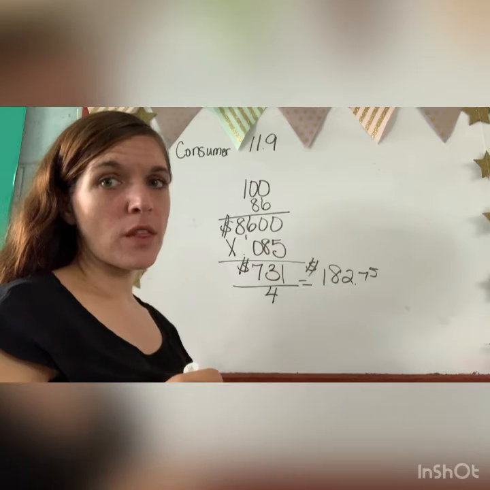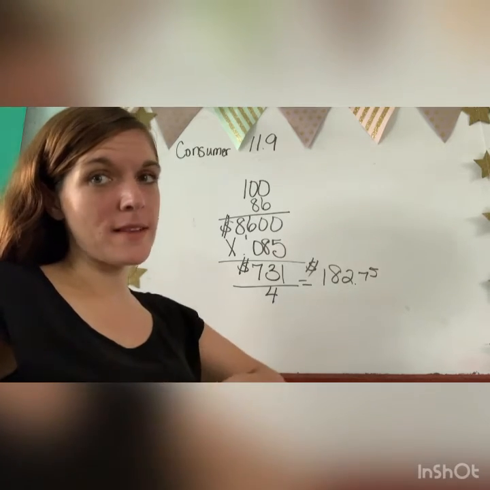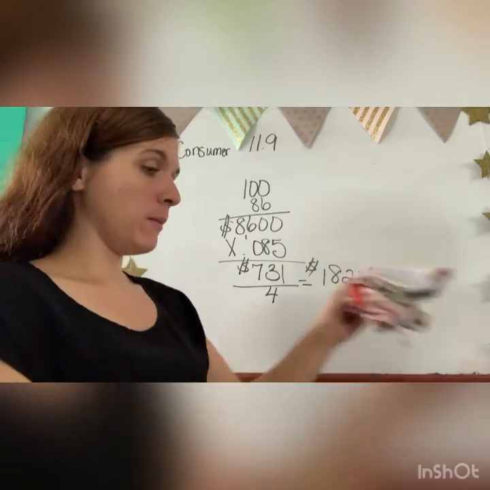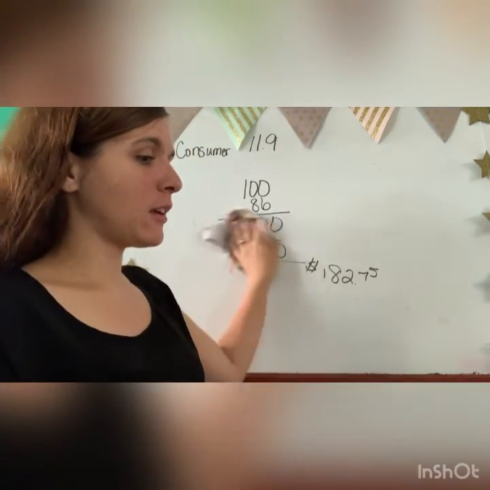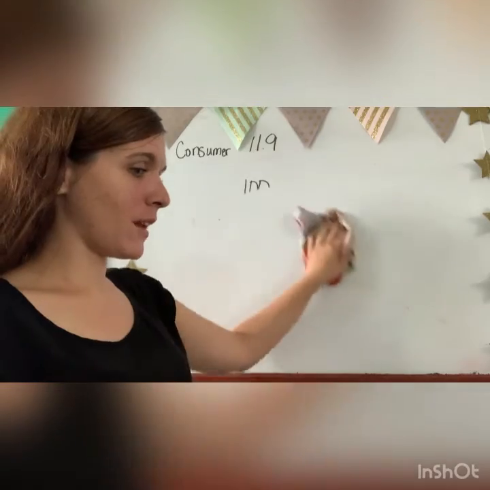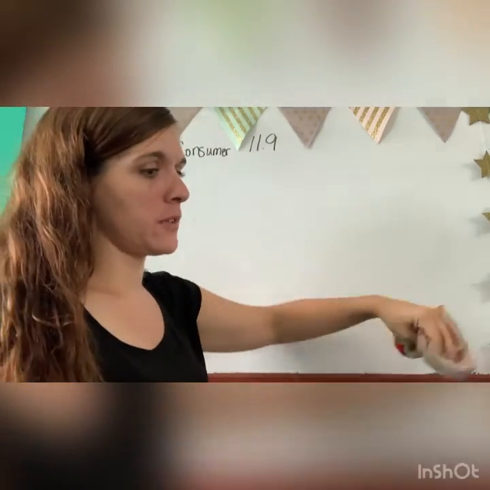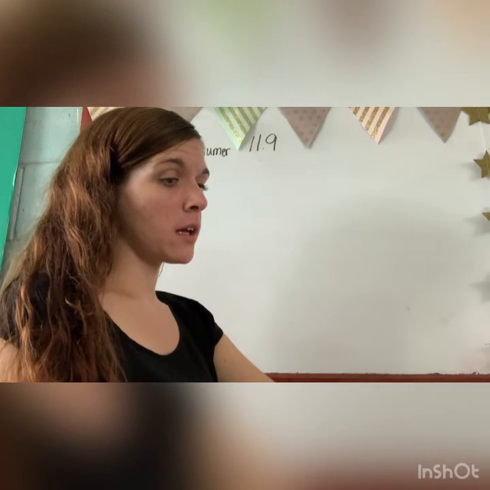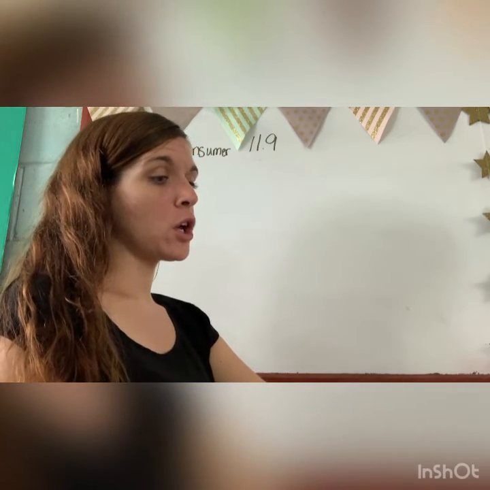Okay, not exactly the order that they did it in the book, but it's logical what they did in the book, and it's logical how I did it, so I wanted to give you the other way that you could do it. Look at number 3. The Coop Corporation declared a $260,000 dividend to be paid to common stockholders. The corporation has issued 130,000 shares of common stock. Find the dividend per share.